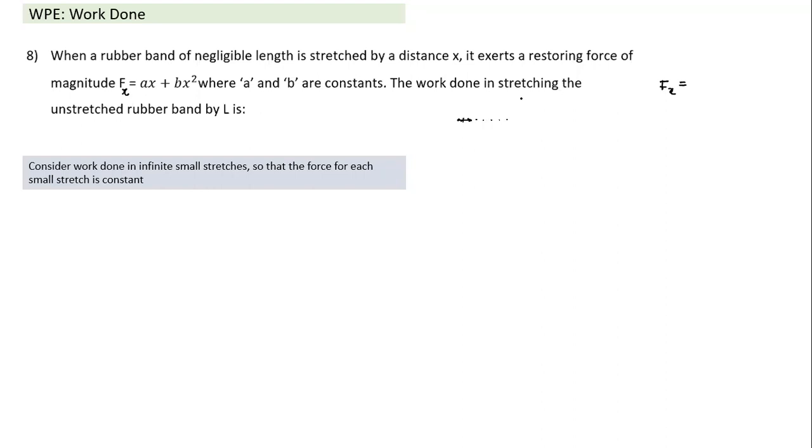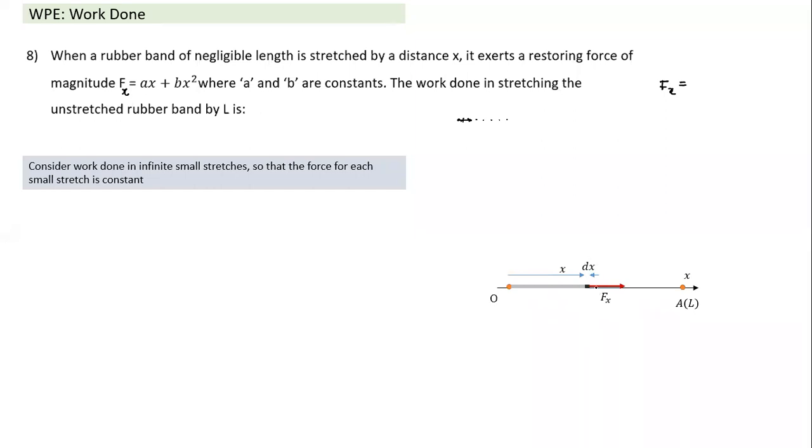Since the force is constantly varying, to calculate work done we need to think in terms of several infinitesimally small stretches. For each small stretch, force can be treated as constant, and then you can calculate work done. So conceptually, we divide the whole stretch from 0 to L into an infinite number of small stretches, something like this. What does this figure show? Initially, this length was almost 0. Here it is stretched from length x to x plus dx. So what is the extent of this stretch? Beginning with x, ending with x plus dx. This means the stretch is dx.